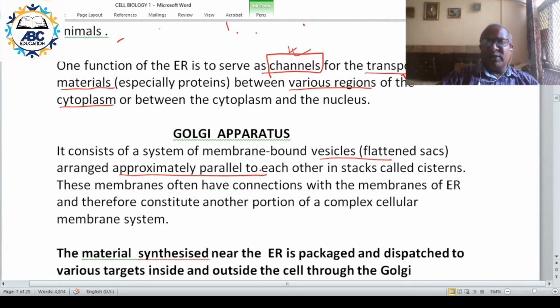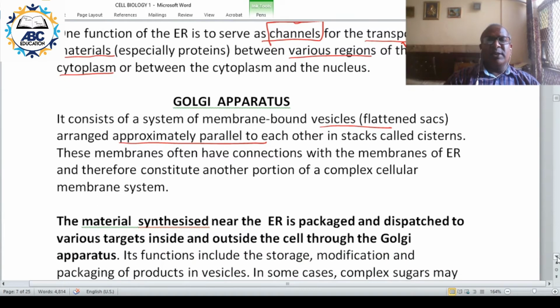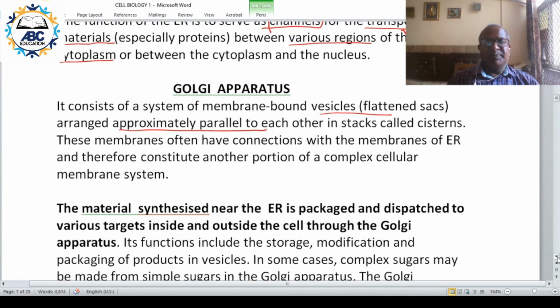They also have connection with the membranes of ER, and that is why they are part of the endomembranous system, or the complex cellular membranous system.